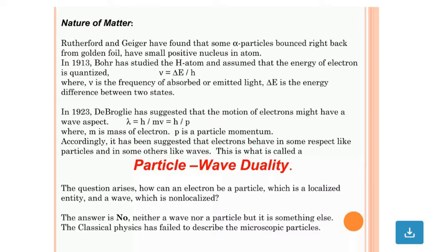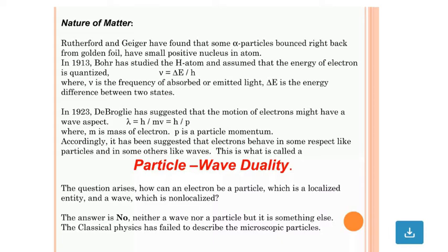De Broglie suggested that the motion of electrons might have a wave aspect. Lambda is equal to h by mv, that is h by p, where m is the mass of the electron and p is the momentum. Accordingly, it has been suggested that electrons behave in some respects like particles and in others like waves, and this is what is called particle-wave duality.